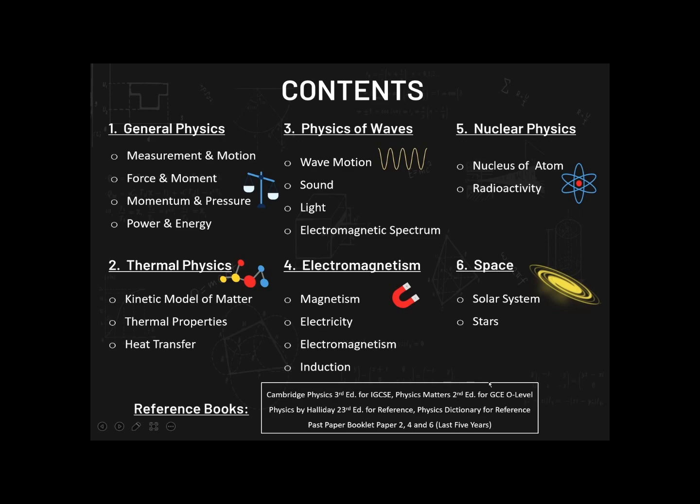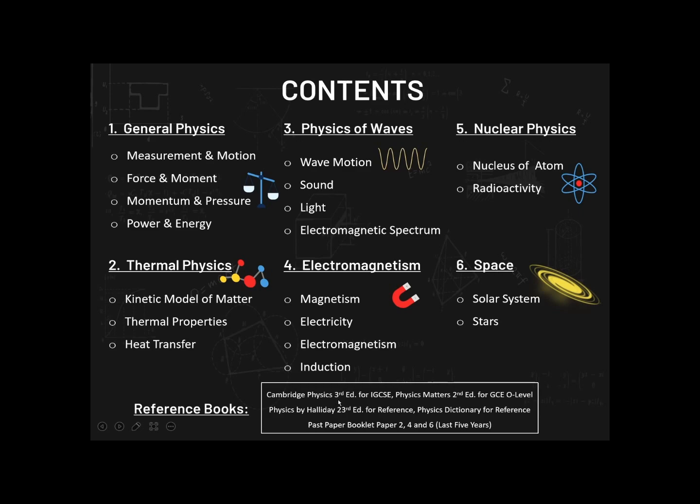Now, for books, I recommend these books. First one is Cambridge Physics, third edition for IGCSE. Again, recommended for IGCSE 065 course code. But I also use Physics Matters, second edition, which is for GCE O level. It is not a textbook directly for IGCSE, but it's a very good read. So if you want to understand topics, I think Physics Matters gives you a much better brief of that. It's more interesting to read.